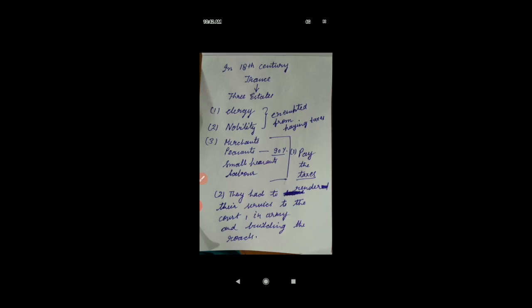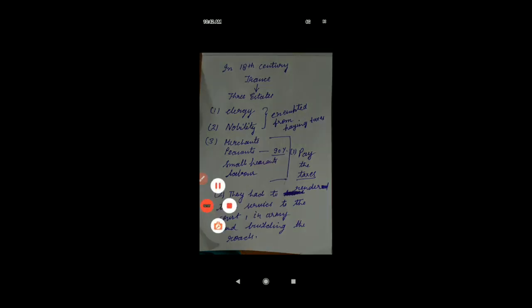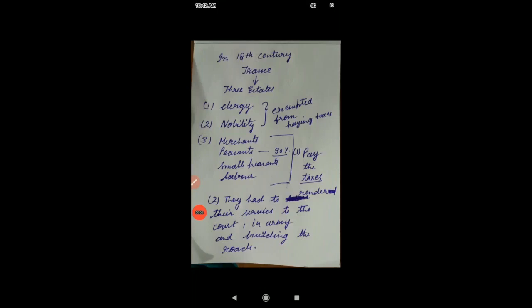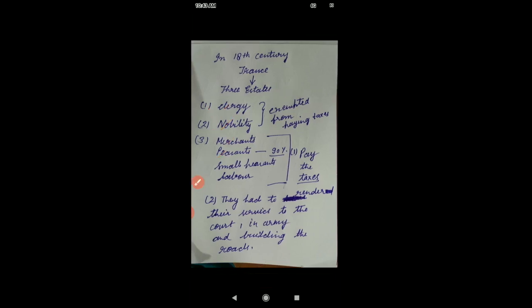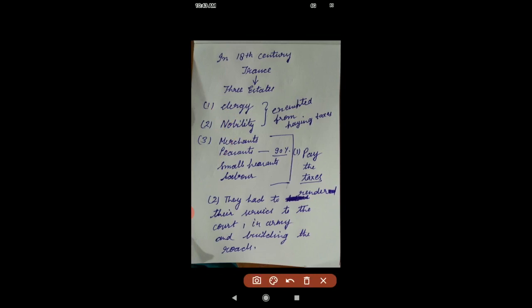So again, what have we learned? In the 18th century, France was divided into three estates: clergy, nobility, and the third group, which consisted of merchants, peasants, small peasants, and laborers. But only the third group had to pay taxes to the royal government, and the above two groups were exempted from paying taxes.